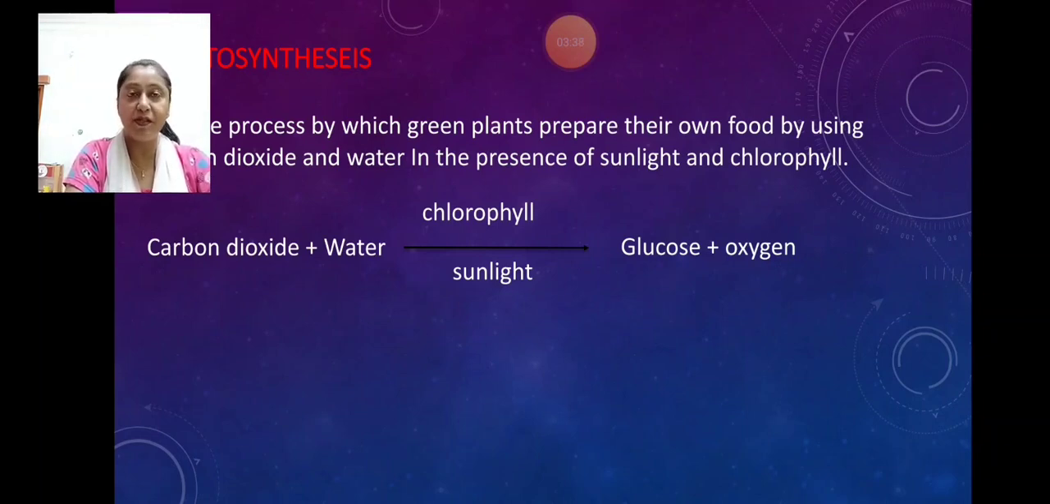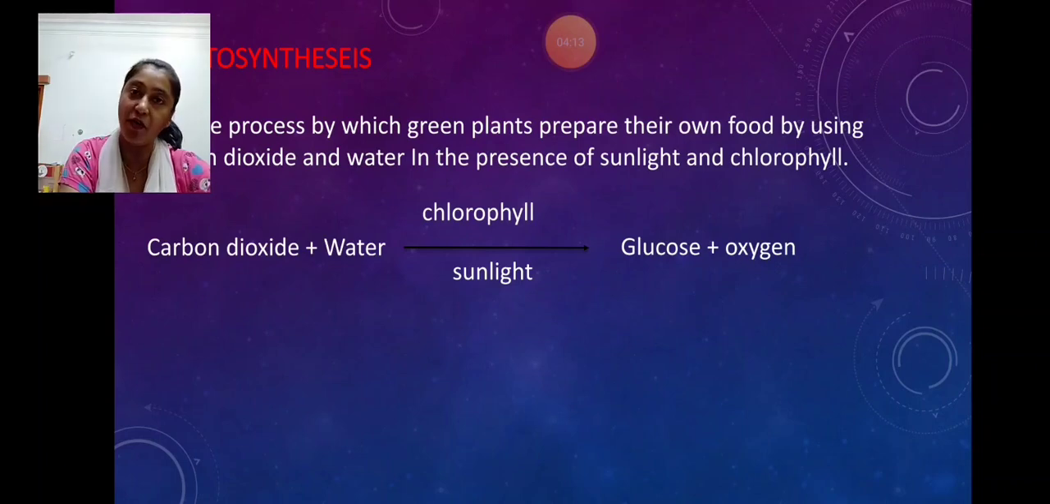Photosynthesis is the process by which green plants prepare their food by using carbon dioxide and water in the presence of sunlight and chlorophyll. I have given one chemical formula: carbon dioxide plus water in the presence of chlorophyll and sunlight gives the byproducts glucose and oxygen. So after photosynthesis, what is the result? It is glucose, that is simple sugar, as well as oxygen.